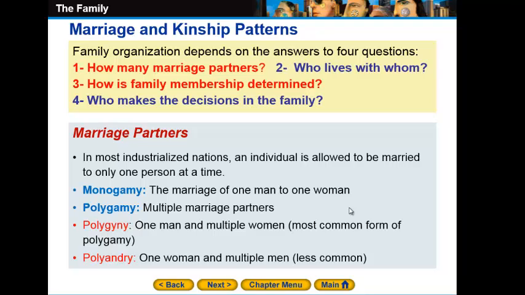As I have said earlier, according to Islam, a man can be married to maximum 4 women. This is called polygyny. On the other hand, polyandry will be one woman and multiple men.